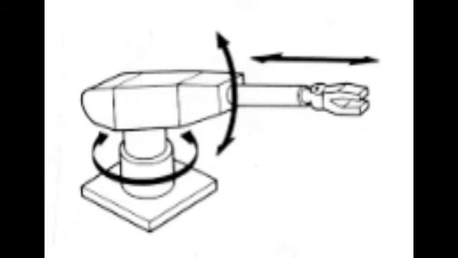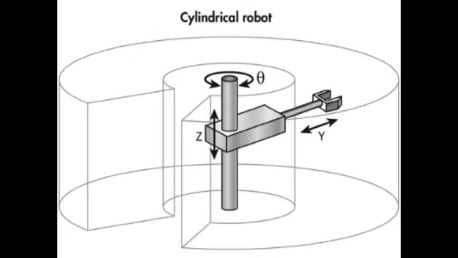And now the cylindrical coordinate robot. In this configuration, the robot body is a vertical column that swivels about a vertical axis. The arm consists of several orthogonal slides which allow the arm to be moved up or down and in and out with respect to the body. This figure shows the cylindrical robot.